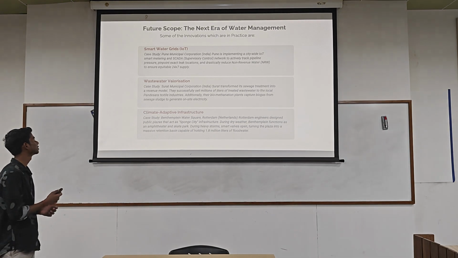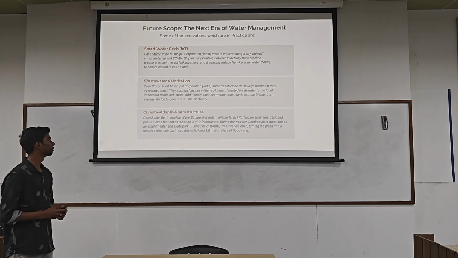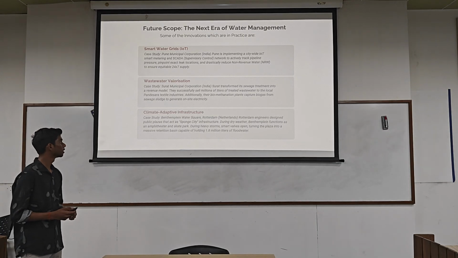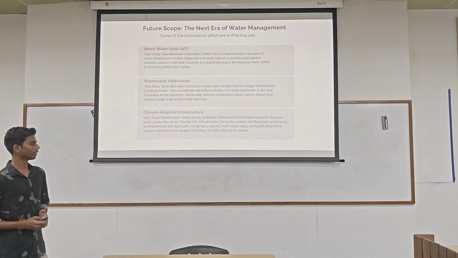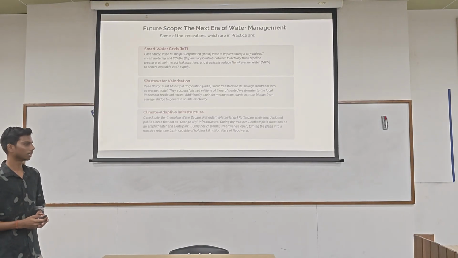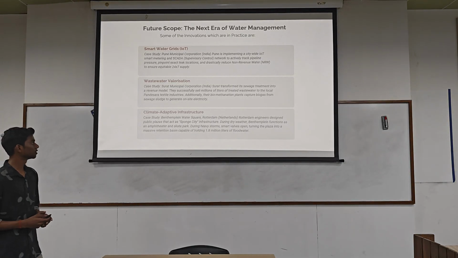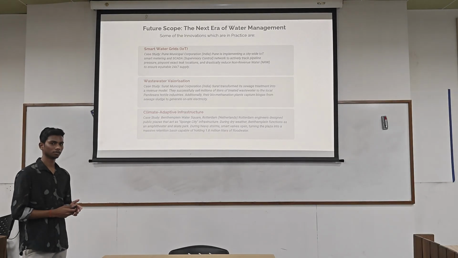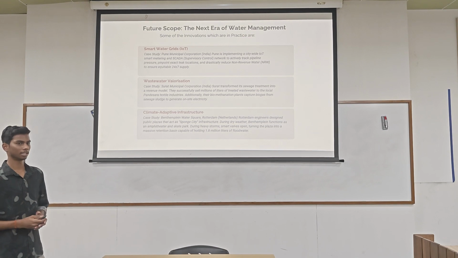And these are some innovations which are in practice. The first one is the smart water grid system. In Pune, it is implemented citywide. It tracks pipeline pressure and detects the exact leak location, which can reduce non-revenue water. It reduces the water wasted before water reaches the tap.